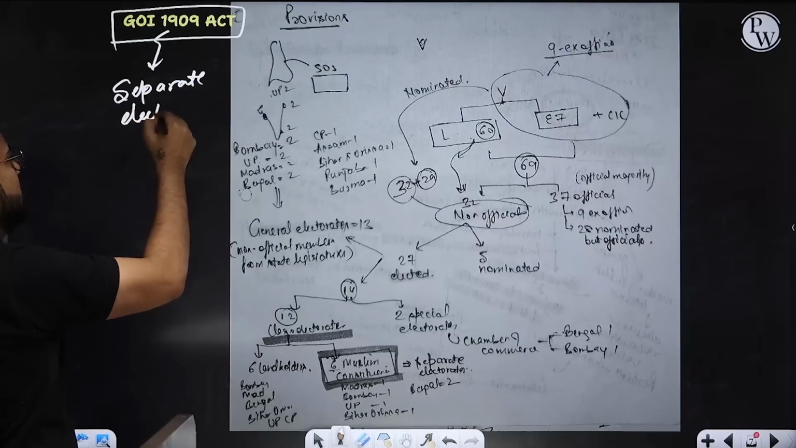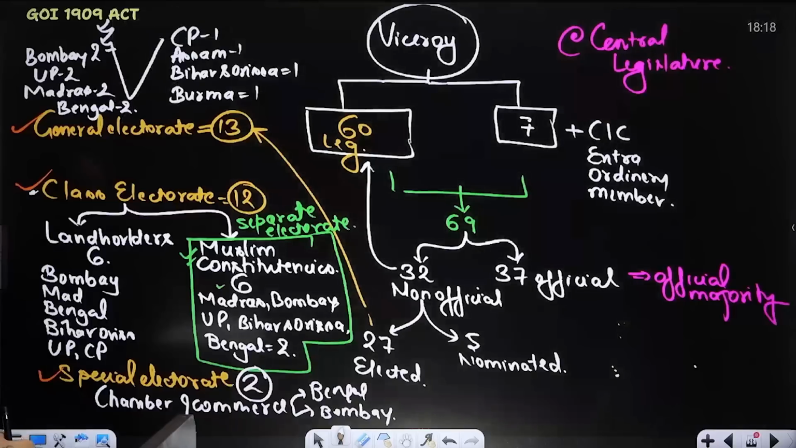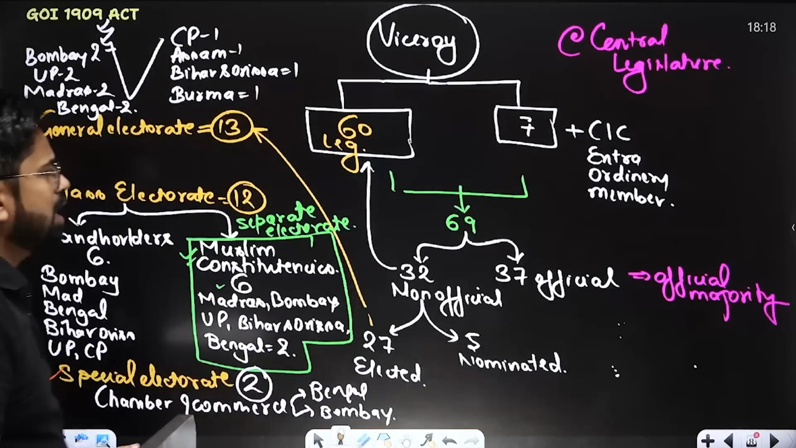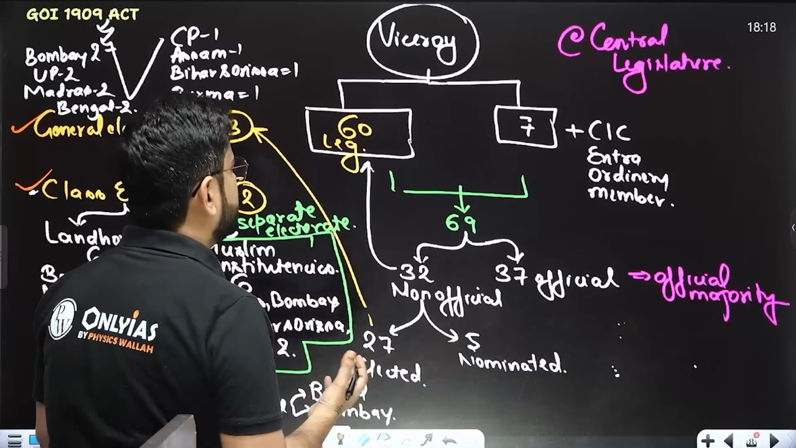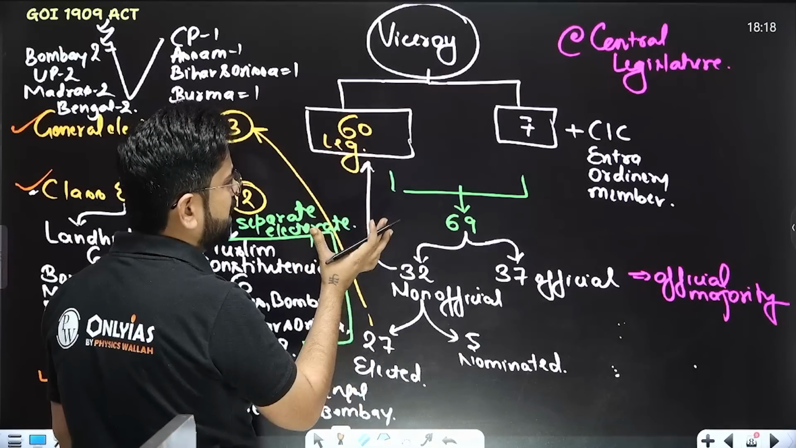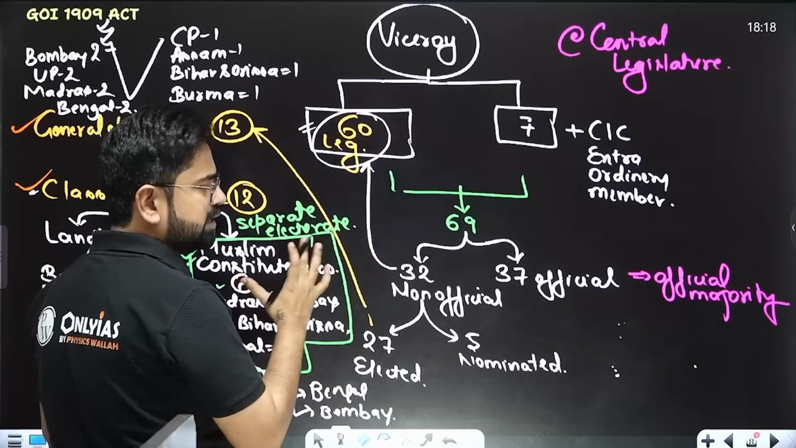Let's understand what is separate electorate. So in 1909, what is happening? Now, because this is immediately after the Swadeshi movement, we realize that the legislature is expanded. Right now there are 60 members inside the legislatures. But still,